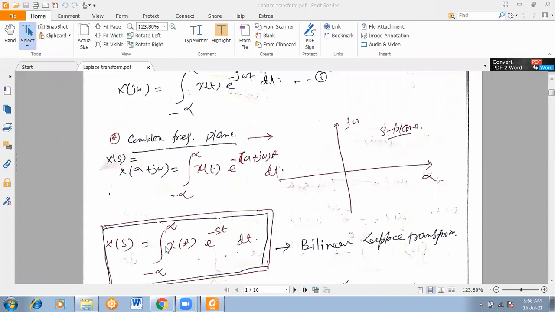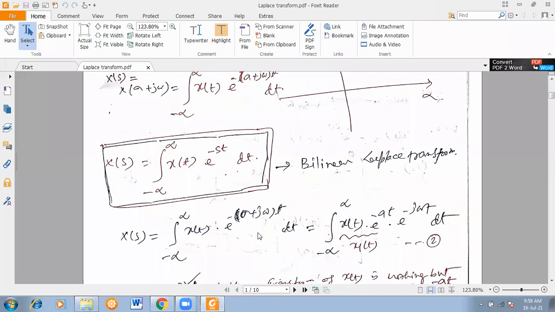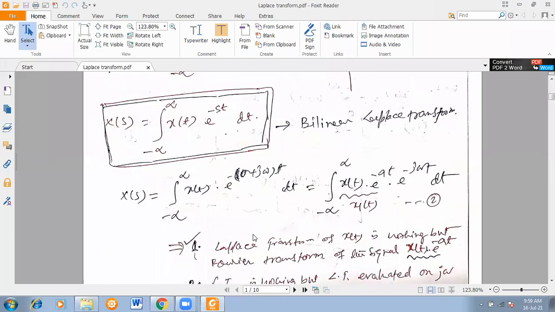X of s is equal to the integral from minus infinity to plus infinity of x of t e to the power minus st dt. So nothing new. What you have done earlier, we are just doing that one, with a little bit of change. You remember in the Laplace we are in the S domain. So see here, I had said, X of s is equal to the integral from minus infinity to plus infinity of x of t times e to the power minus (sigma plus j omega) t dt.